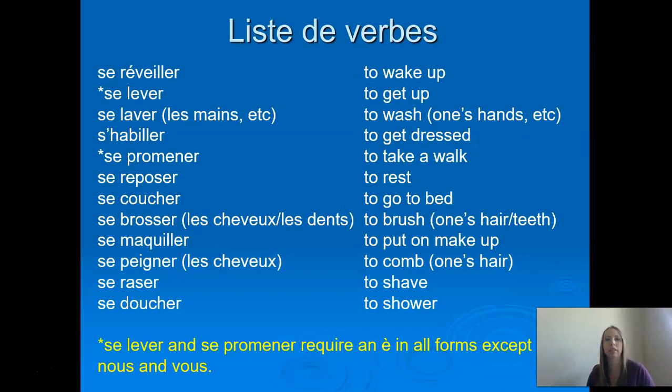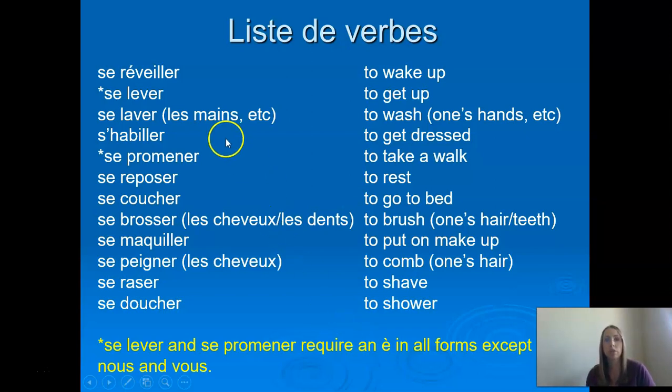Even if you left out the accent, you're still going to know what people said. But technically, se lever and se promener, you have to put an accent grave on the E in all the forms except for nous and vous. So we'll see that, we'll correct it. I'm not going to make a big deal of it on tests. We're only in French too, but just so we know.